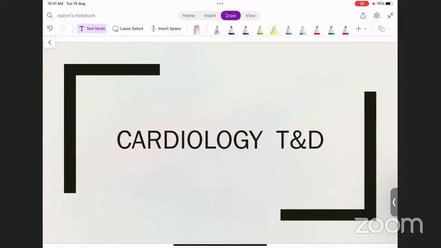And today we are going to have a short test and discussion series in cardiology. I hope you all have listened to the cardiology lectures by Dr. Rashmi ma'am in the past few months. We have almost 12 to 15 lectures from ma'am covering various topics of the cardiology series. Today we are going to have a short test and discussion. This is the second test and discussion which we are conducting, and it will be covering almost all the points from the past few months' topics, and it will have ECGs and everything.